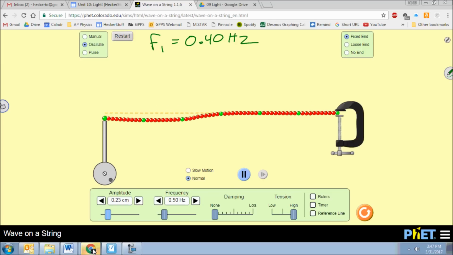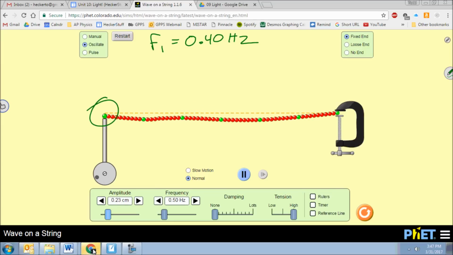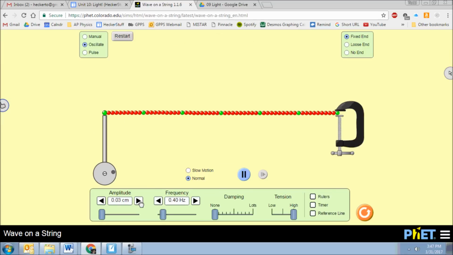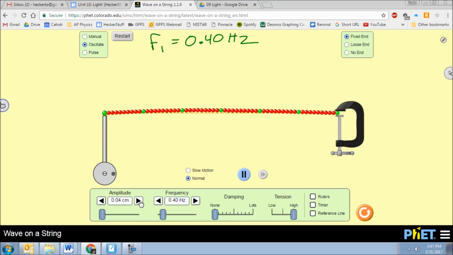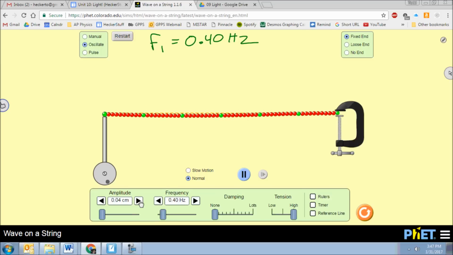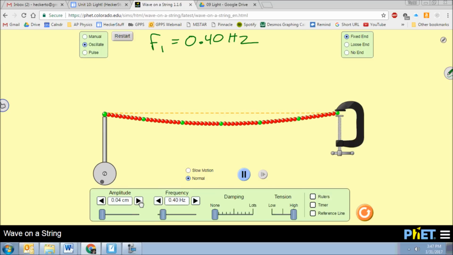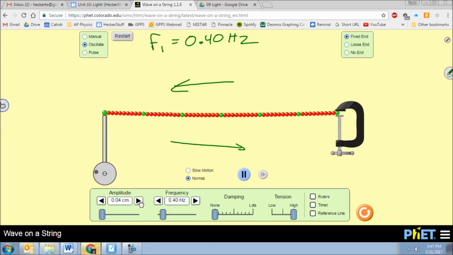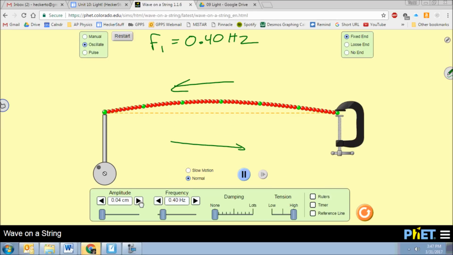Okay? So what I'm going to do is let's set the arm to vibrate at that frequency and see what happens. All right? And then I'm going to just sort of gradually increase the frequency a little bit and watch what happens. Okay? So what happens is it begins to look like a jump rope, right? And it doesn't really look like, to me, it doesn't look like the wave is going this way. I don't see the wave going that way. It seems to be just standing in place. All right, so this is what we call a standing wave. Okay? Cool.